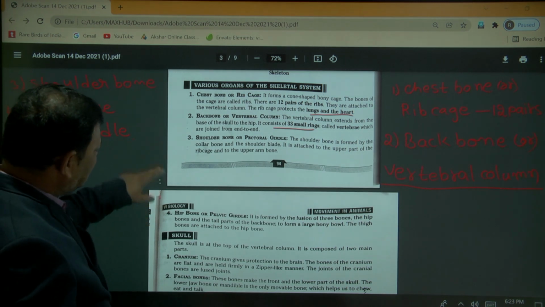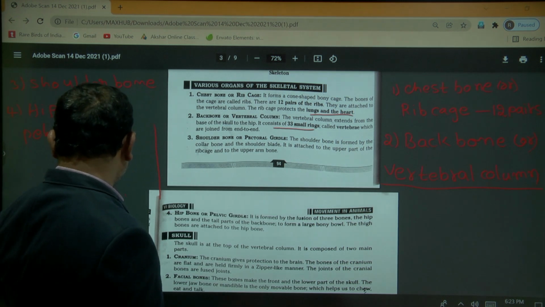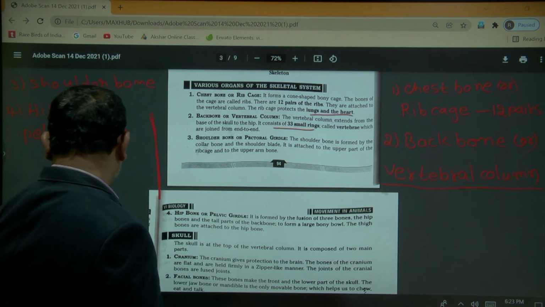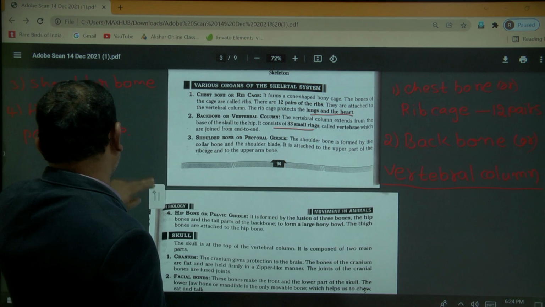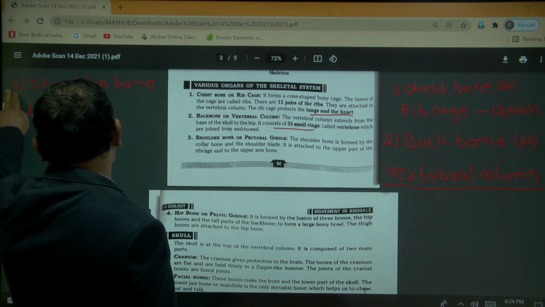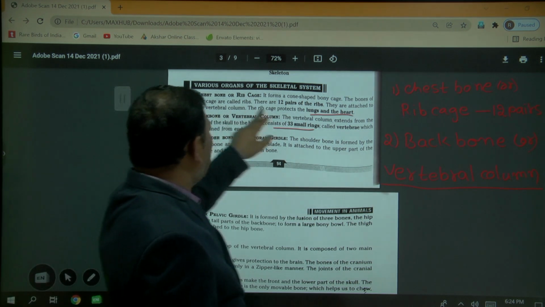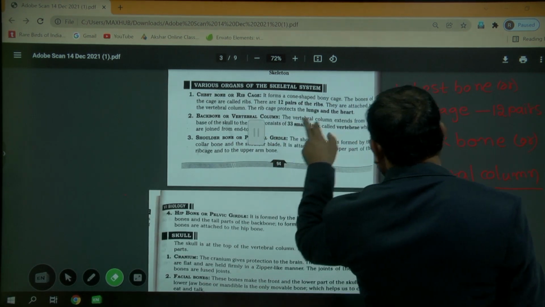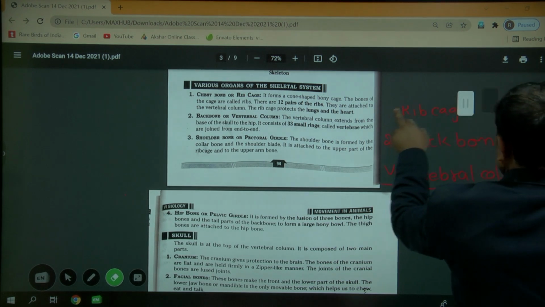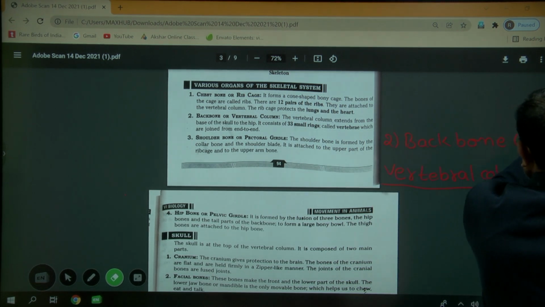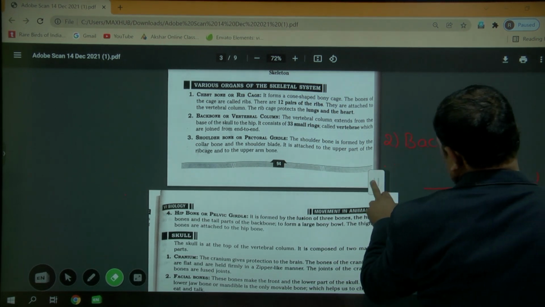So next, the skull. So skull means what? Actually, skull means, as you know very well, the brain is protected in the cranium. Okay, in the cranium. So the bones that are present around the brain are known as the skull.